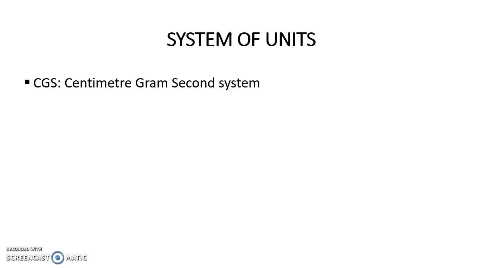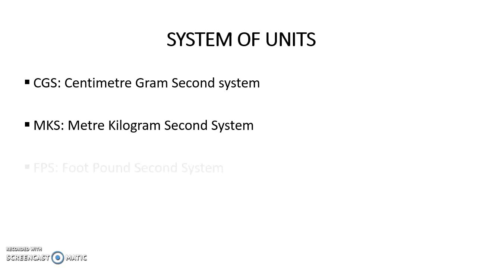Another system of unit is MKS. If we are making use of the MKS system of unit, the length of the object has to be measured in meter, the mass of the object has to be measured in kilogram, and the time interval related to the object has to be measured in second. The other system of unit is FPS, the foot pound second system.